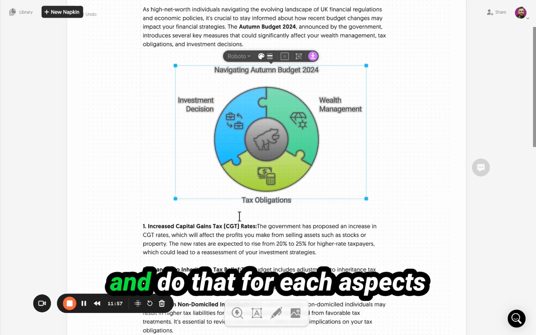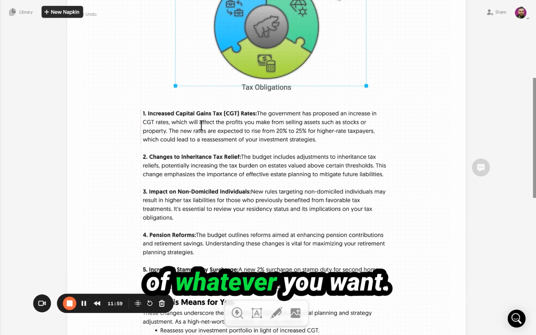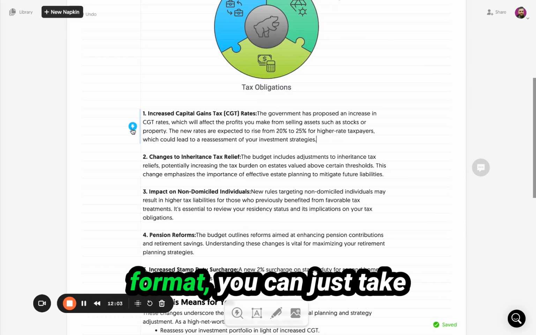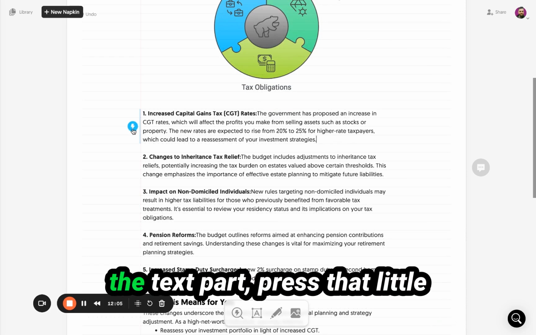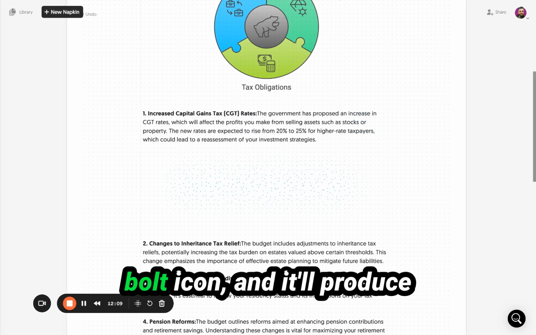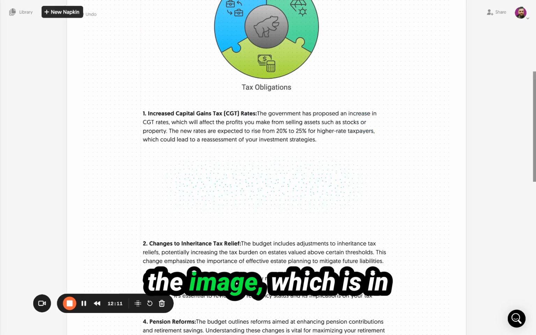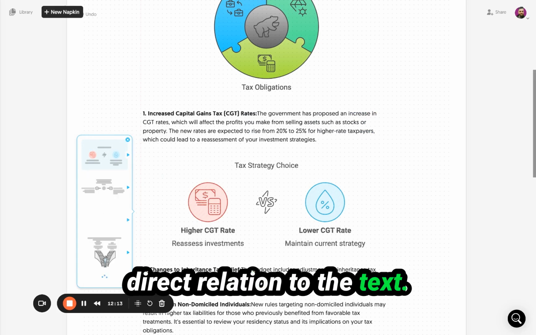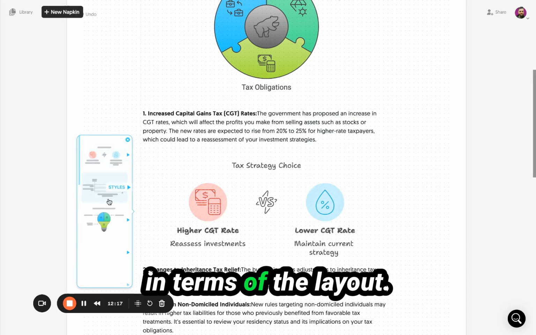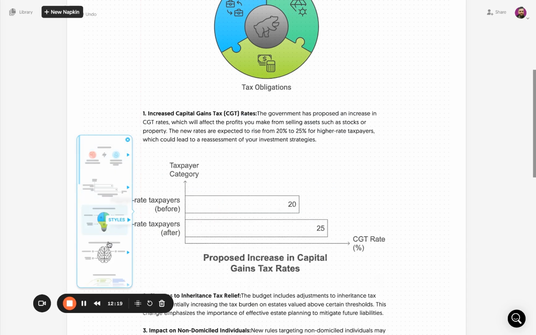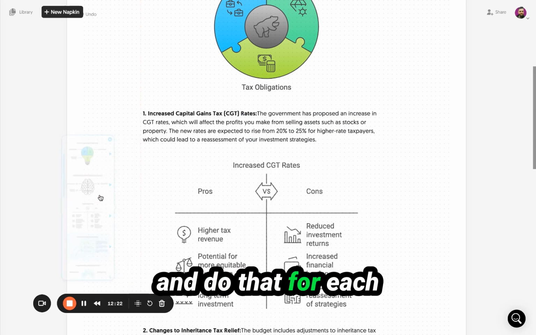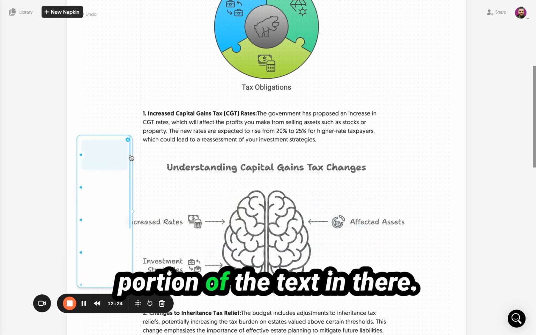And so you can go through and do that for each aspect of whatever you want to articulate in picture format. You can just take the text part, press that little bolt icon, and it'll produce the image, which is in direct relation to the text. And again, you've got all these different options in terms of the layout. So then you can go through and do that for each portion of text in there.